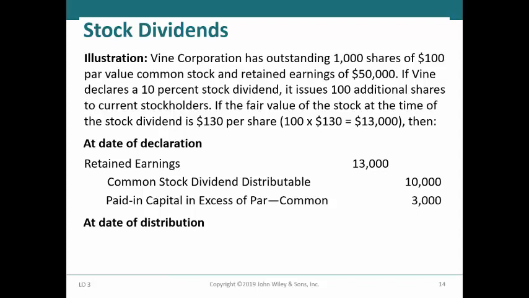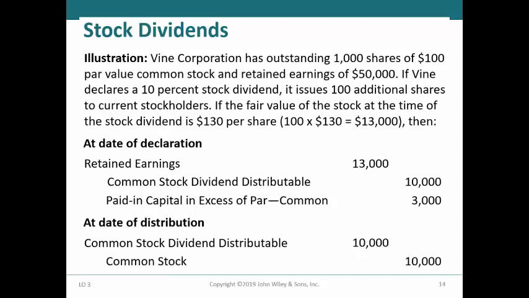At the date of distribution, Vine Corporation would debit common stock dividend distributable for $10,000 and credit common stock for the same amount, and the shares would be distributed to the common stockholders.